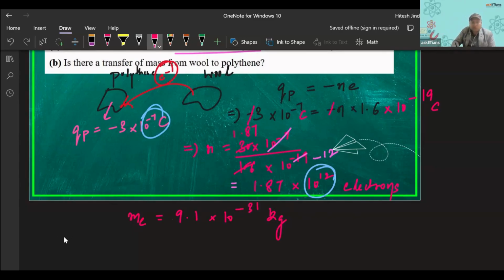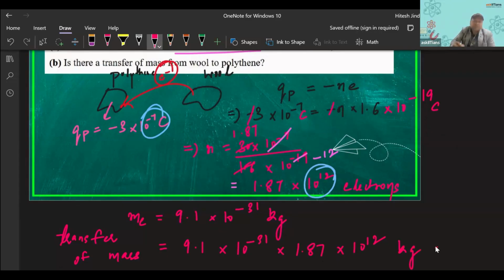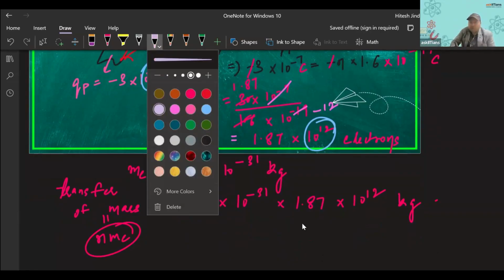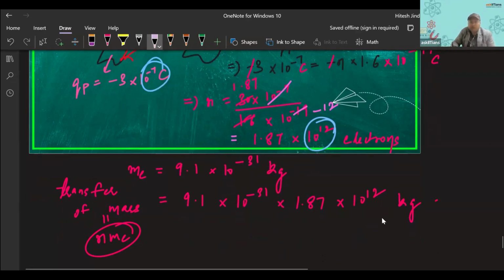So how do we calculate the transfer of mass? This is the mass of one electron, and how many electrons got transferred? This much. So it would be 9.1 into 10 to the power minus 31 into 1.87 into 10 to the power 12, in kgs. So what will I do to calculate that? I'll have to multiply this N with the mass of one electron. So this thing we can calculate here, and we can calculate the mass.